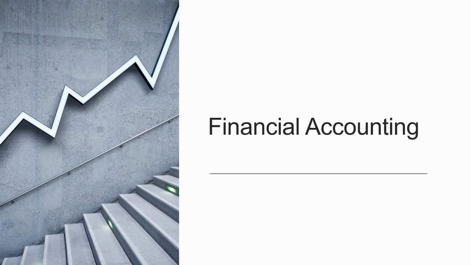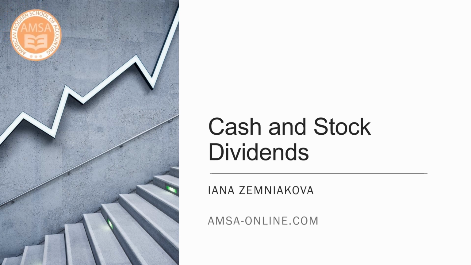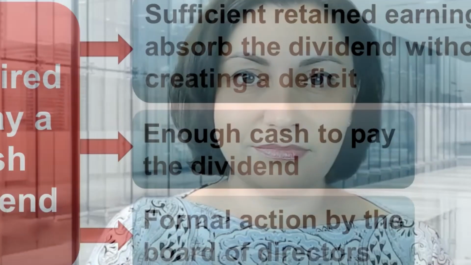Today, we will look at cash and stock dividends and how they are recorded. Stockholders receive a return on their investment in two ways: increasing the market value of the stock and cash dividends.